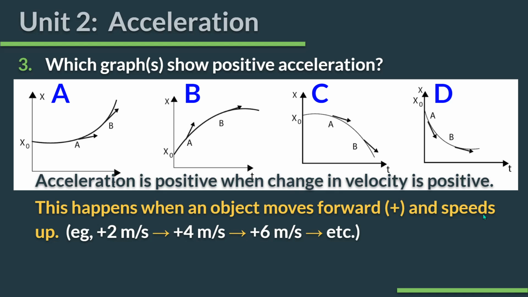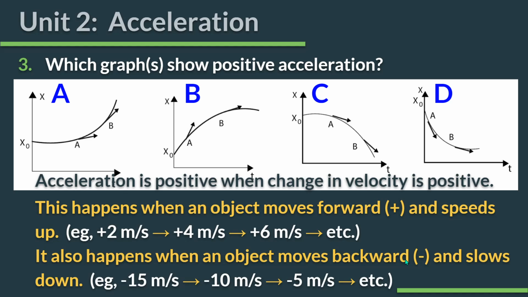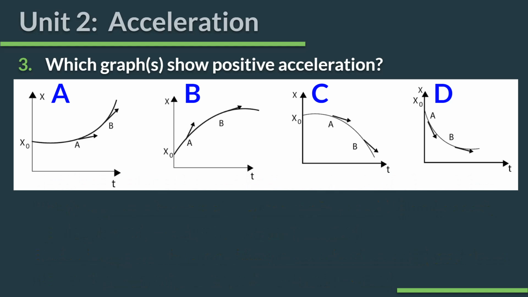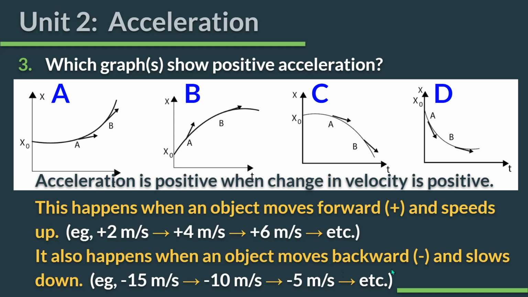What happens when an object moves forward and speeds up? So this one has a positive slope. It's moving forward, and that slope gets steeper. So maybe it's like this. It goes from 2 to 4 to 6 meters per second. My slope changes from 2 to 4 to 6. Okay, and so A would be an example of positive acceleration, but you also get positive acceleration when an object moves backward and slows down. So something that starts out at negative 15 and then negative 10 and then negative 5 and it flattens out. Okay, and so if you have something moving backward and slowing down, we already talked about how that's what was happening in graph D. So both graph A and graph D show acceleration is positive.